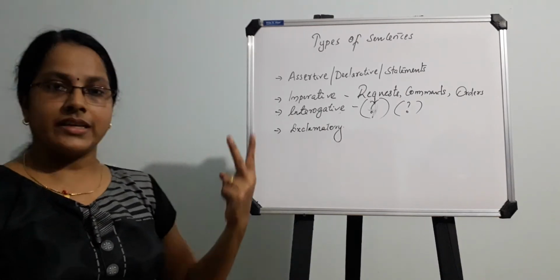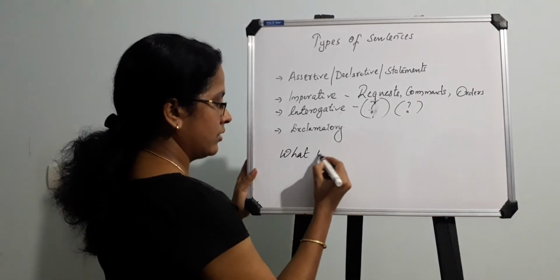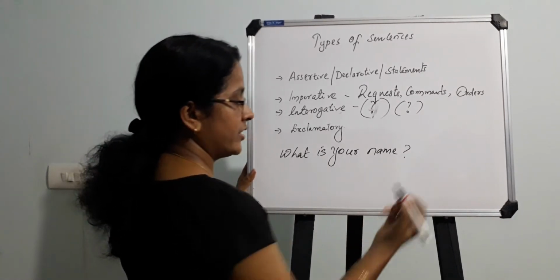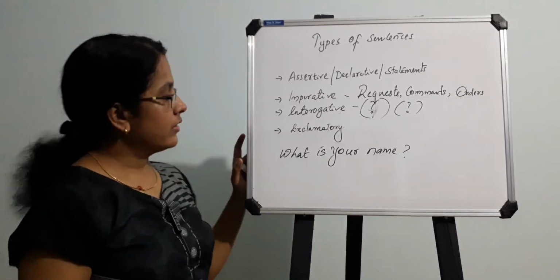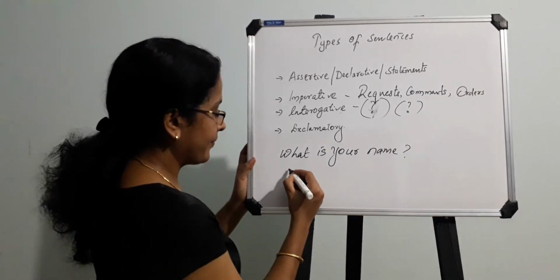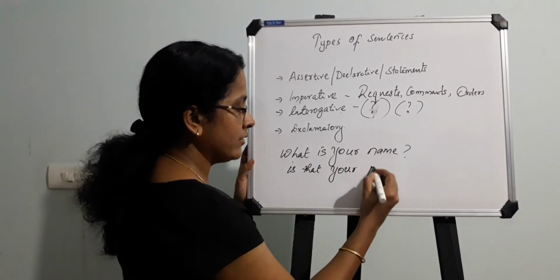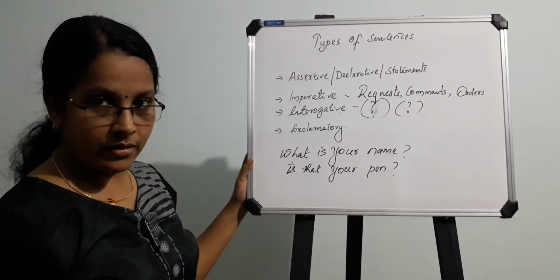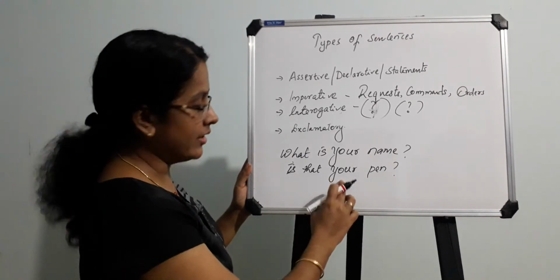You can say there are WH questions, for example, "What is your name?", a common sentence I am writing here. It's a kind of interrogative sentence; we are asking, we are inquiring. Then the next one is, for example, "Is that yapping?" The answer will be yes or no. So yes or no questions are there.